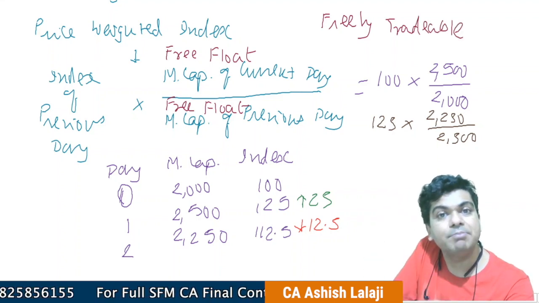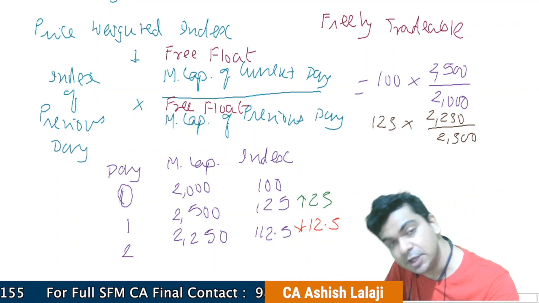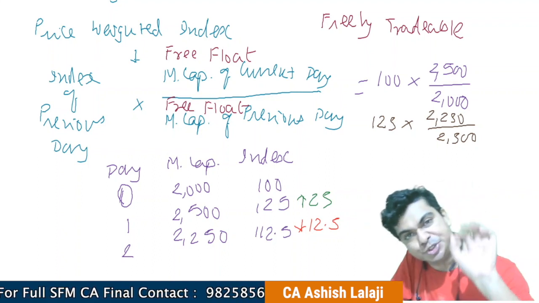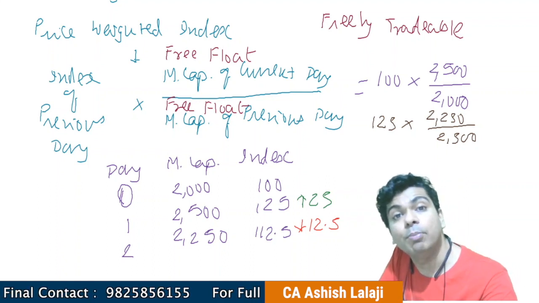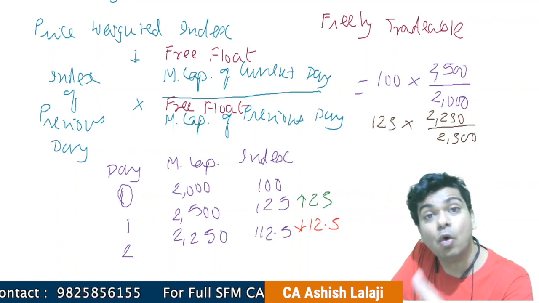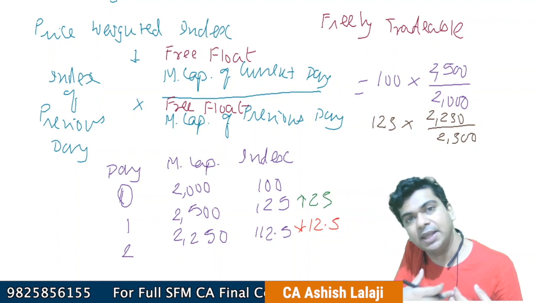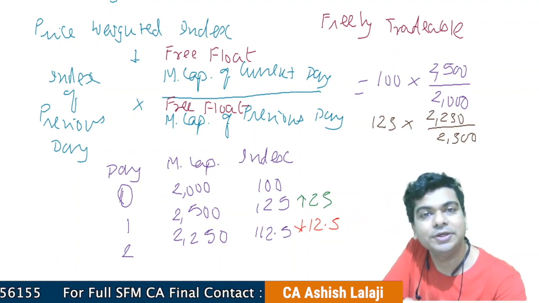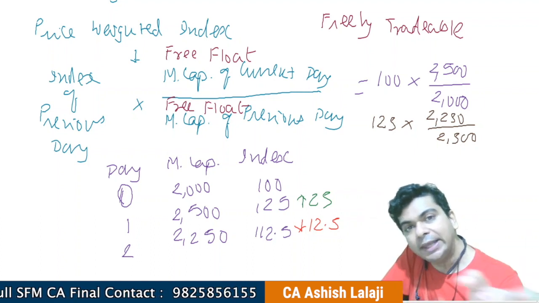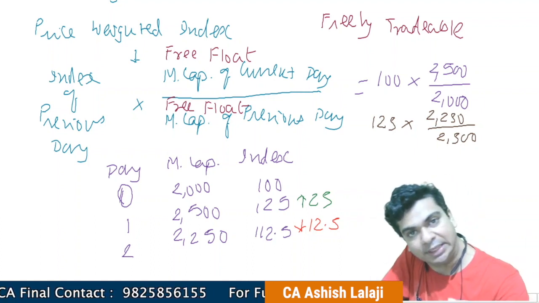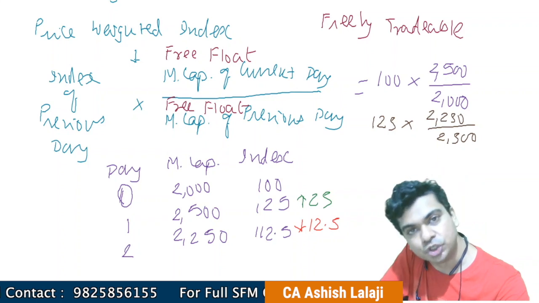For example, a company has issued 1 lakh shares, but out of that 1 lakh shares, 20% are owned by the promoters. Now, a promoter will not buy and sell shares of his or her own company every day. This is not going to happen. So instead of 1 lakh shares, I should consider only 80,000 shares, right?